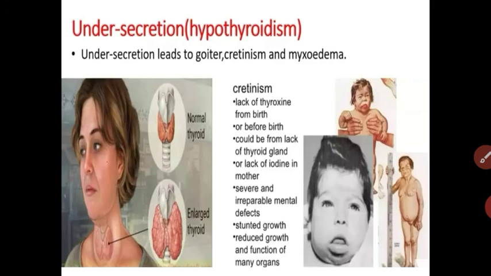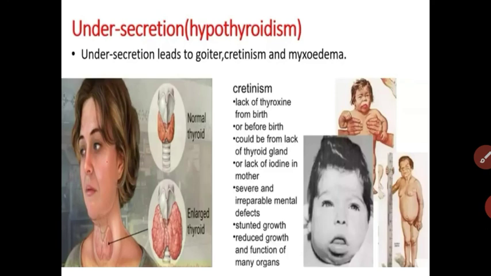Hyposecretion and hypersecretion both lead to some diseases. When the thyroxine hormone is under-secreted, three conditions occur in the person. Simple goiter, a swelling in the neck region. Cretinism, which occurs in small children; in this condition the children have dwarfism and retarded mental activities. And myxedema, which affects the adult; the person becomes very sluggish, with swelling on the face and neck.